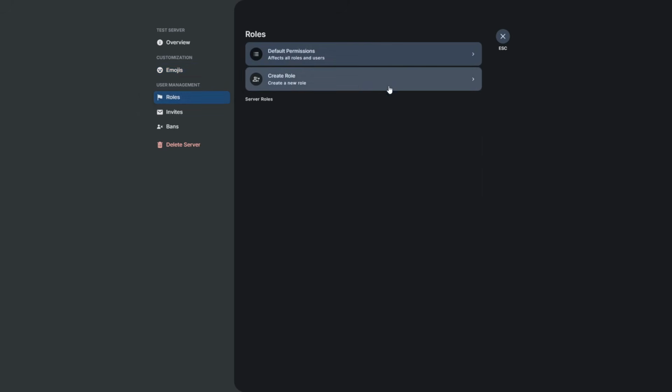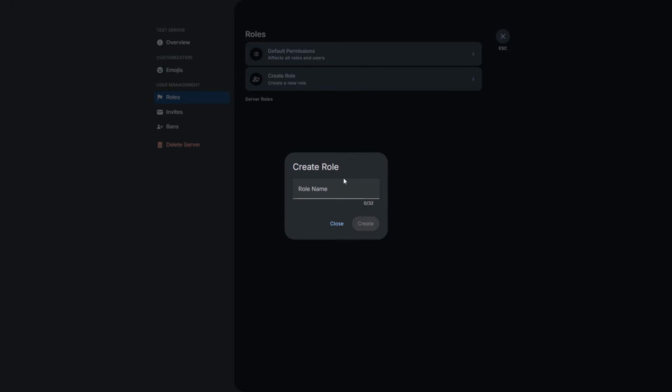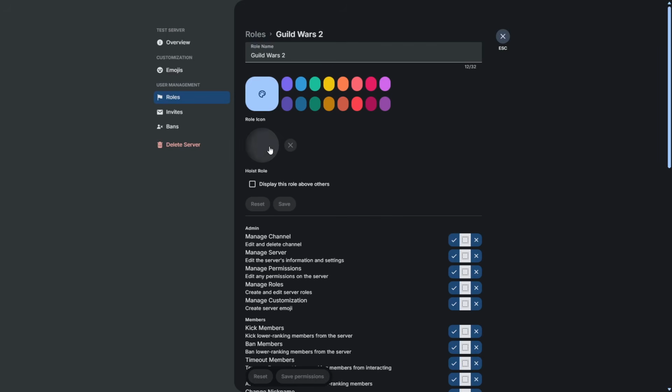Whenever you go to roles, you do need to create a role because there are no roles created by default. You get to create every single role on your server, which is something I really, really like. The reason I like that is because I absolutely hate the default everyone role, which I think is just stupid. So you can actually make your roles. Let's say we'll just go Guild Wars 2. In here, you can actually choose a role icon.